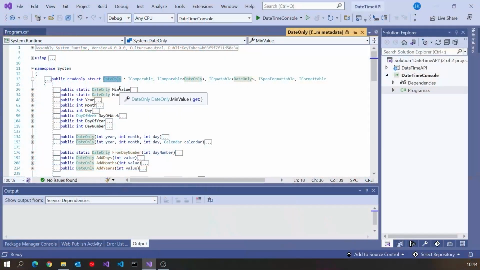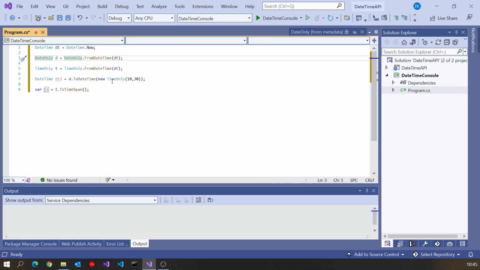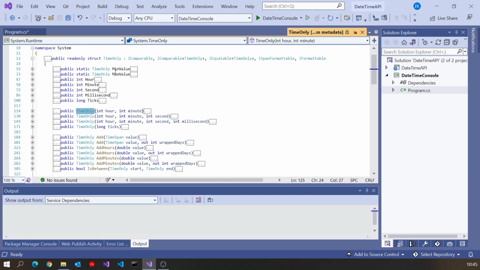They're all fairly self-explanatory. If we just take a look at the definition of these things, there we can see we've got our date, and it's a readonly struct, so that makes it immutable. It's got various useful comparators and formatters and things like that, and that's all the information we've got for that. And we'll see something similar if we look at the definition of TimeOnly. Again, a readonly struct, so these things are immutable. And we talked about the benefits of immutability in an earlier video that you can have a look at as well. So that's all that we've got there.